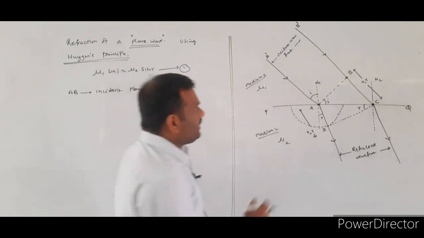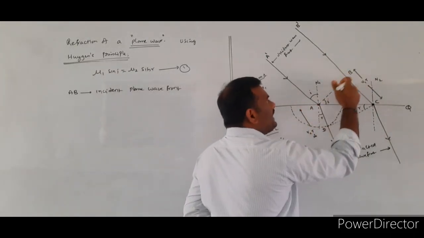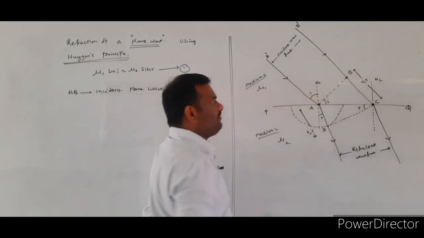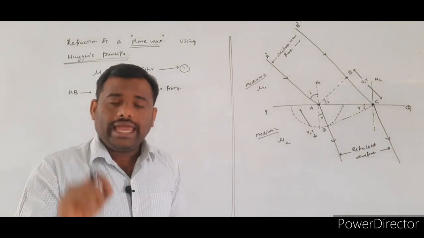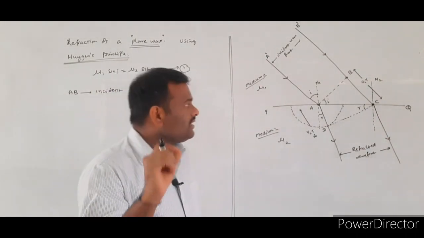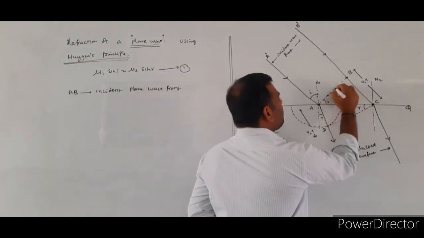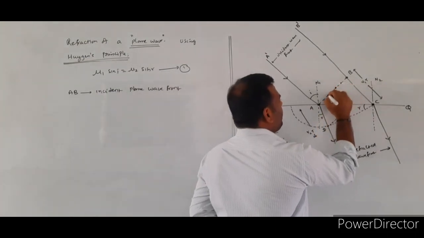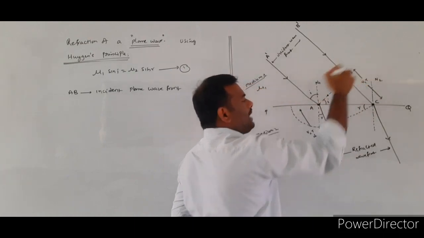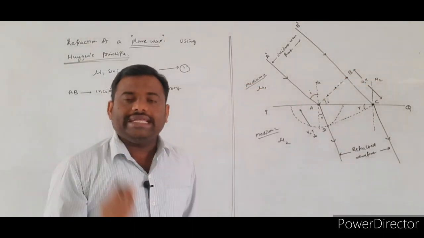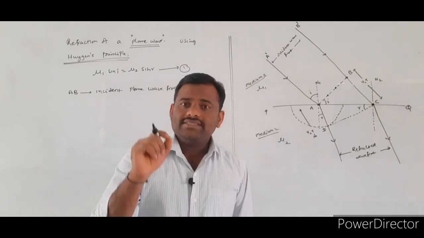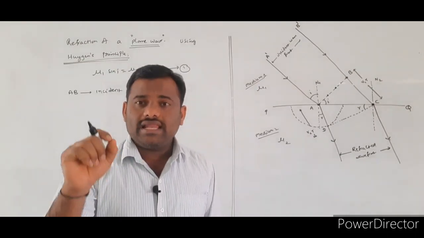If you look at the diagram, AB indicates the incident plane wave front. According to the Huygens principle, each and every point along the primary wave front, or plane wave front, acts as a secondary source for secondary wavelets.